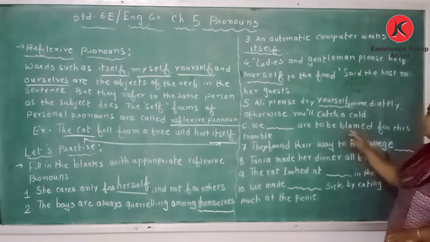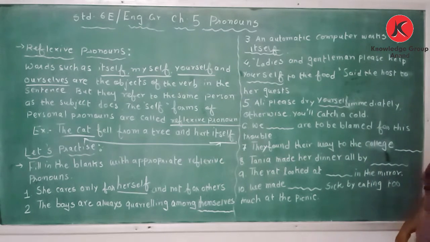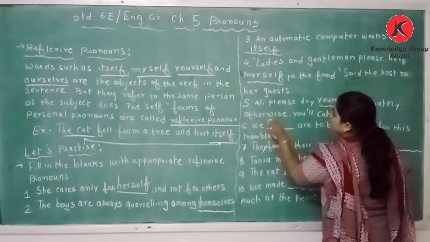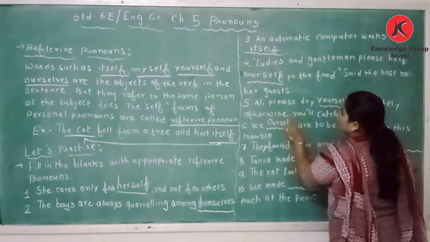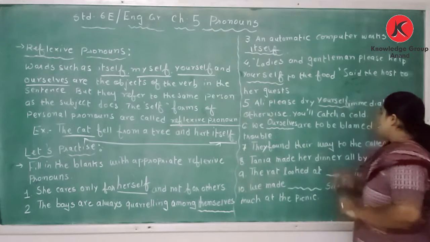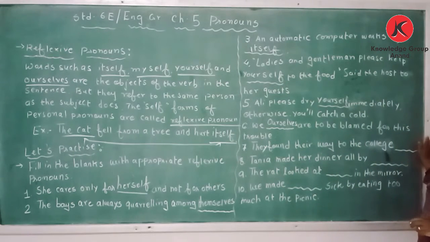We dash are to be blamed for this trouble. We ourselves are to be blamed for this trouble. They found their way to the college dash. They found their way to the college themselves.